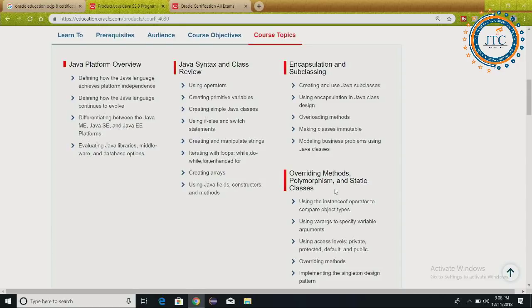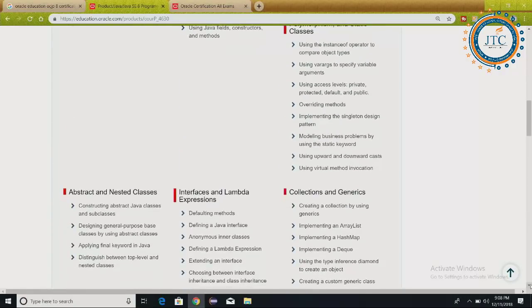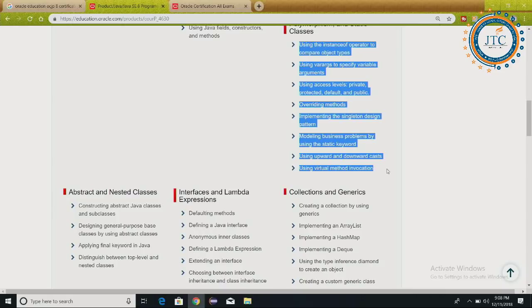as the static classes. And the next one, what we are having here, you can see all these topics. I'm just not going to name out all these topics because you all can see here. What I mean to say is, each one of these topics, every topic, we will be discussing. Now again, next thing is abstract classes, nested classes, which is inner classes. Yes, we will be discussing.